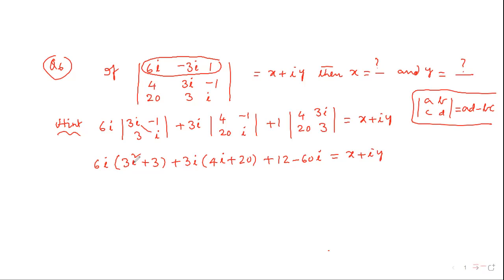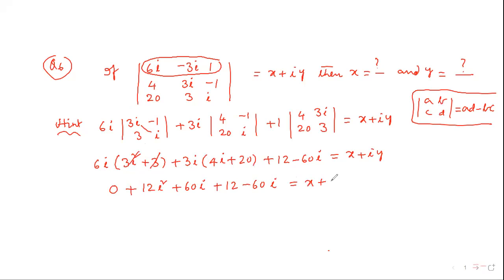Okay, so this and this cancel, this is 0. This is 12i square plus 60i. Here is 12 minus 60i is equal to x plus iy.